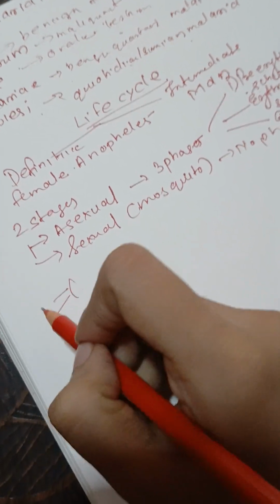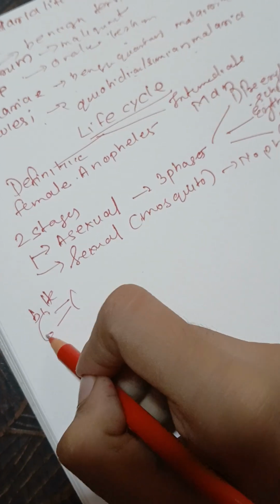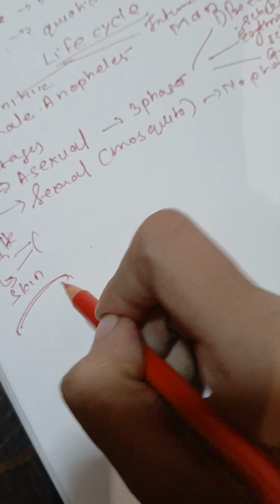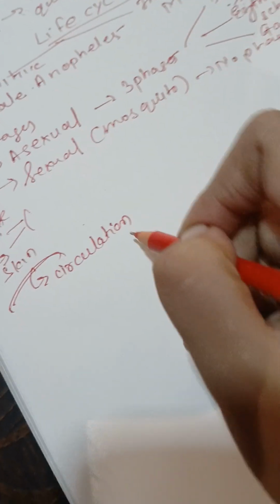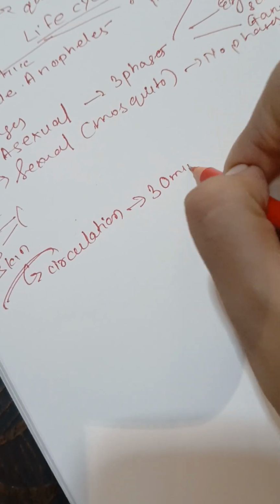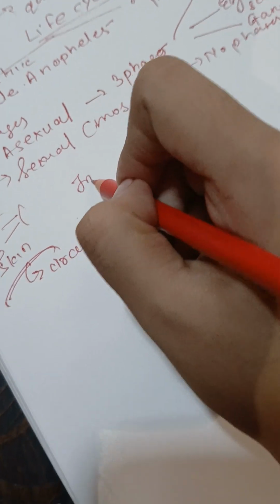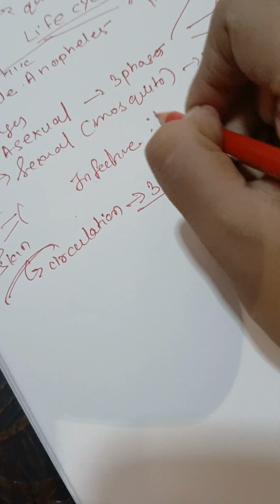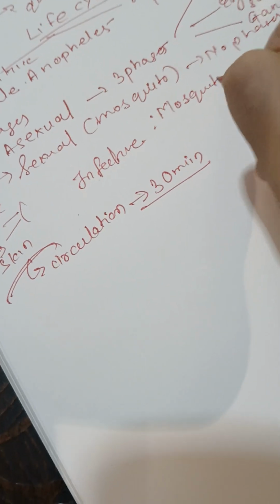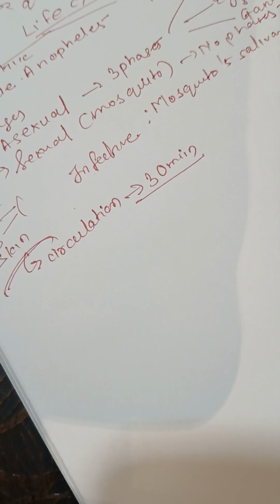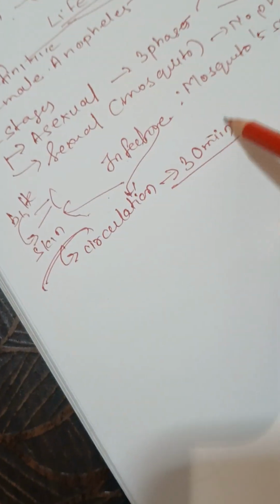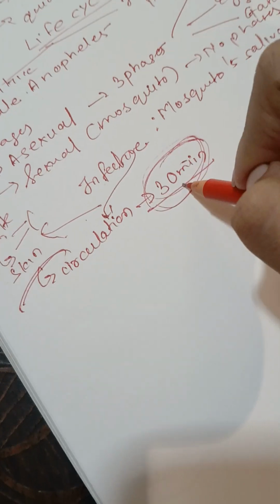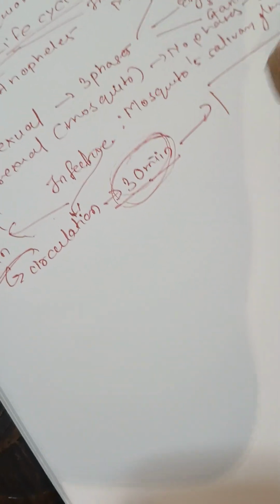So first thing is the mosquito. This mosquito will bite a human, and through the skin it will enter into the circulation. What is the infective form? The infective form enters through the mosquito's salivary gland into the circulation through the bite. This process will take 30 minutes. It will remain in the circulation, and then it will enter the liver.